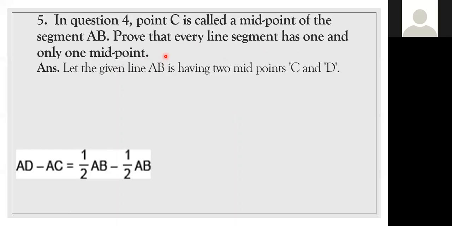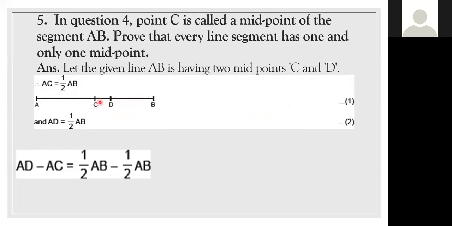So now we need to prove that every line segment has only one midpoint. Am I clear, children? To prove that, first we'll take 2 points on the line segment AB. Here I'm taking both C and D as midpoints. I'm going to say both C and D are in the middle. So AC is equal to half AB because C is in the middle. Same thing, if D is the midpoint, AD is equal to half AB.